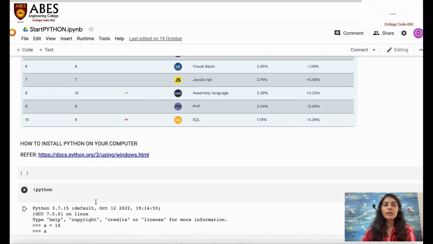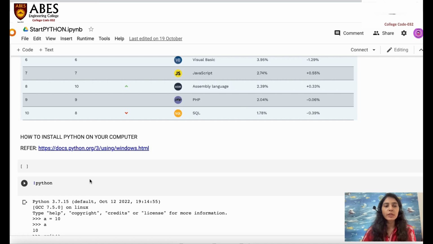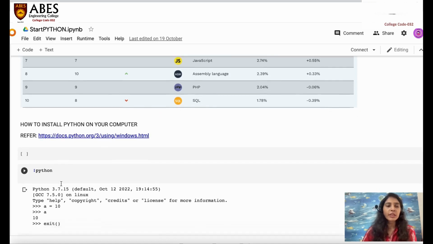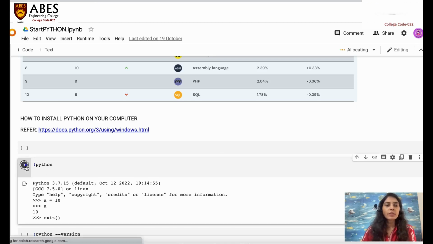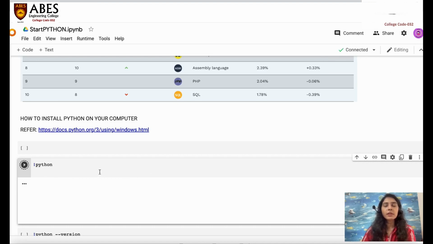Let's take a look at how to check Python on Google Colab. For checking whether Python is there or not, obviously it is inbuilt there. You can check it with an exclamation sign in Python. I will execute each cell one by one so that you can easily understand how it goes. Initially it will take a little bit of time because it is connecting. It mentions that the system is connecting and initializing, and after initializing it will start executing each and every cell without taking much time.